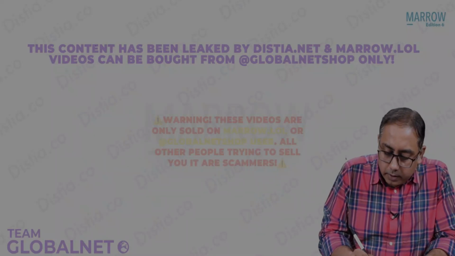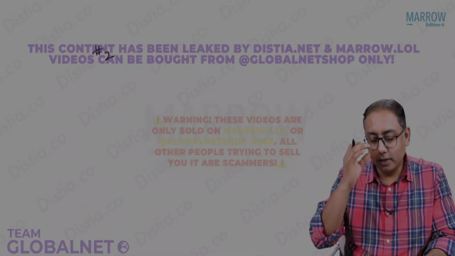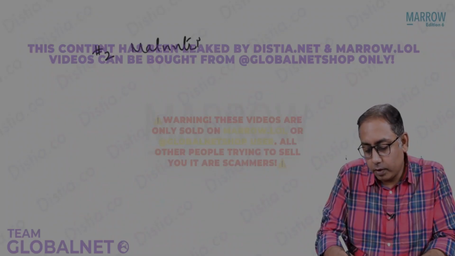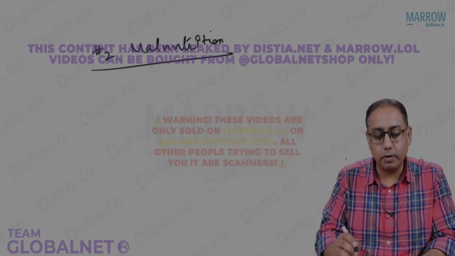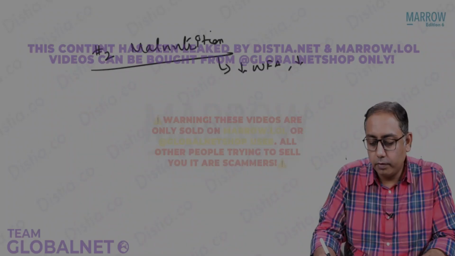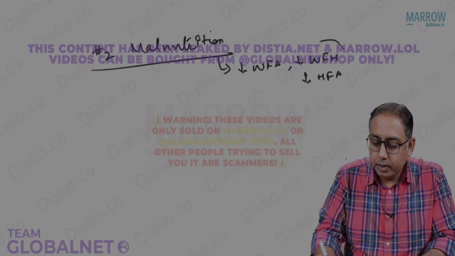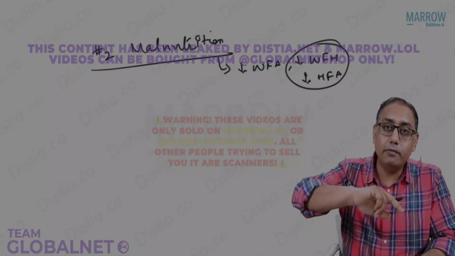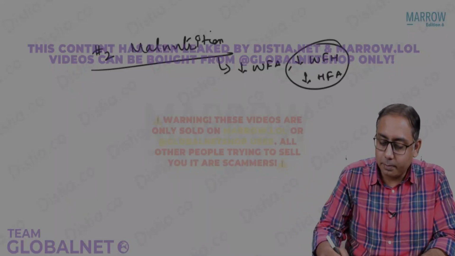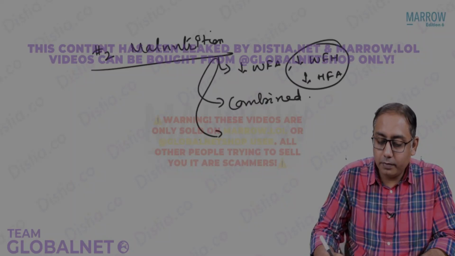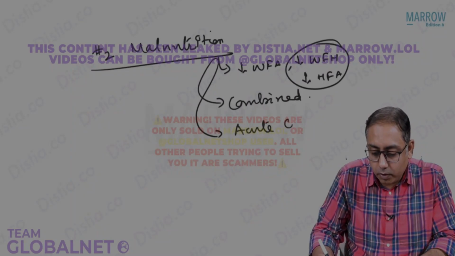So now coming over to the next section of this video, where we are going to talk about malnutrition per se, general malnutrition overall. So what is malnutrition? It is low weight for age. It could be low weight for height, or it could be low height for age. Even in some children, there could be low weight for height and low height for age also. That means there could be a combined malnutrition. There could even be acute malnutrition on the chronic.